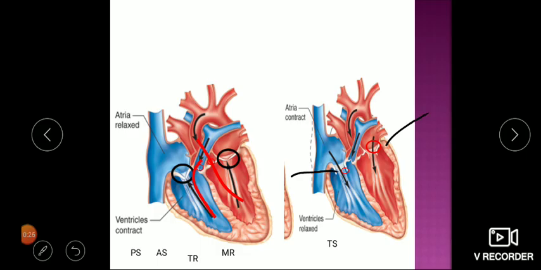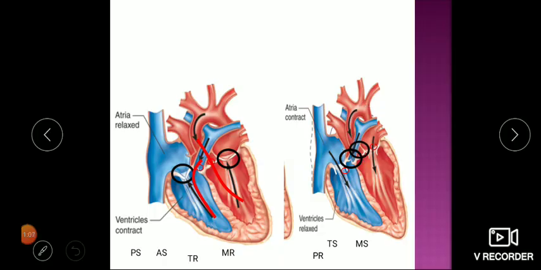This is the mitral valve, and it is narrowing. So when blood is coming from atria to the ventricle, again a sound will be there. That sound is MS, the mitral stenosis murmur. This is our pulmonary valve. If it is again stiff and will not close, blood will come back from the pulmonary artery to the ventricle. This is called PR, pulmonary regurgitation. Similarly, at the aorta, blood will try to come back from the aorta to the ventricle when the valve is not closing properly.